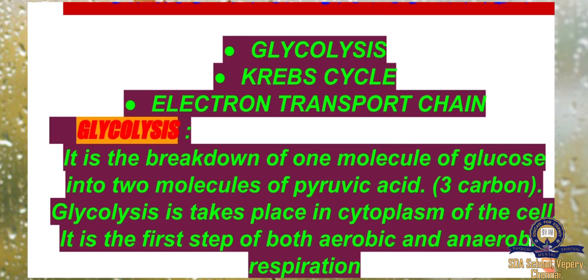The glucose molecule is split into pyruvic acid, that is, it is splitting into 3 carbon molecules. In a glucose we have C6, that is 6 carbons, but it is breaking into 3 carbon units for the glycolysis process.